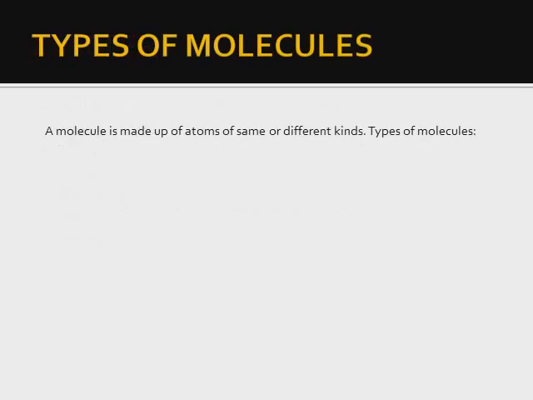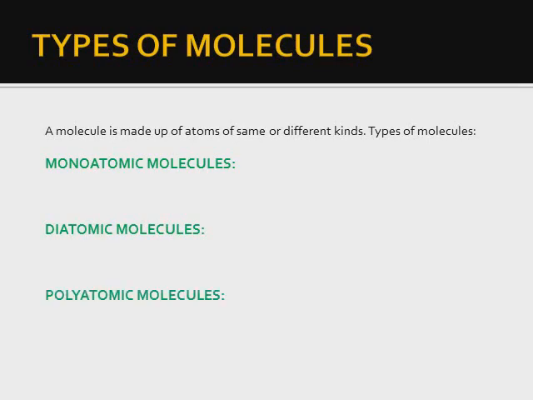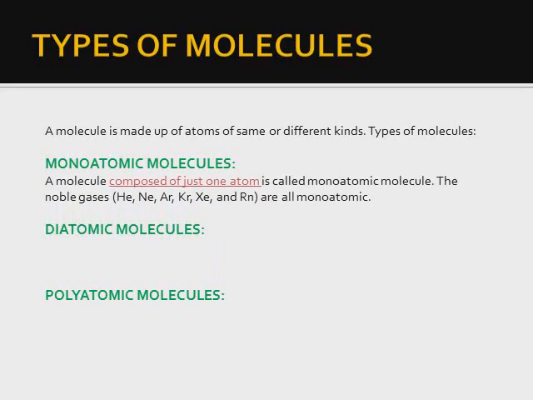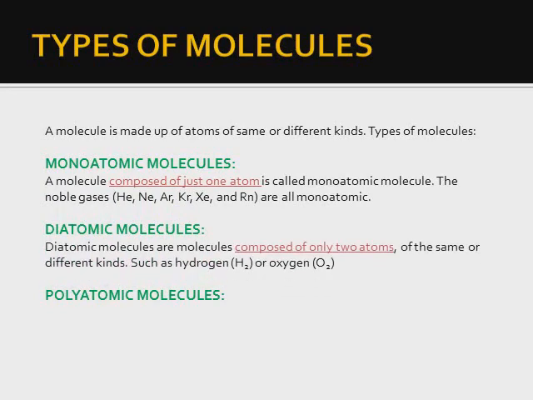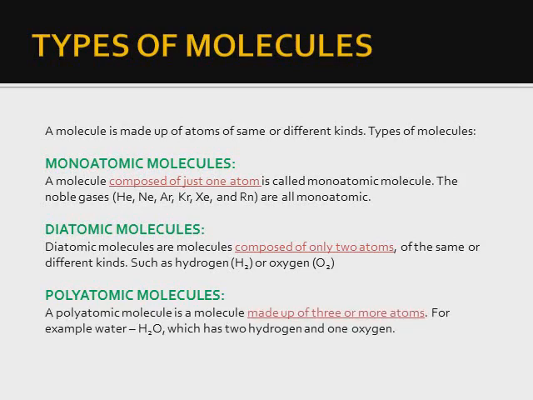A molecule is made up of atoms of different kinds. Types of molecules are monatomic molecule, diatomic molecule and polyatomic molecule. A monatomic molecule is composed of just one atom. Examples are noble gases: helium, neon, argon, etc. A diatomic molecule is composed of only two atoms. Example, hydrogen molecule and oxygen molecule. A polyatomic molecule is a molecule made up of three or more atoms. Example, water molecule.